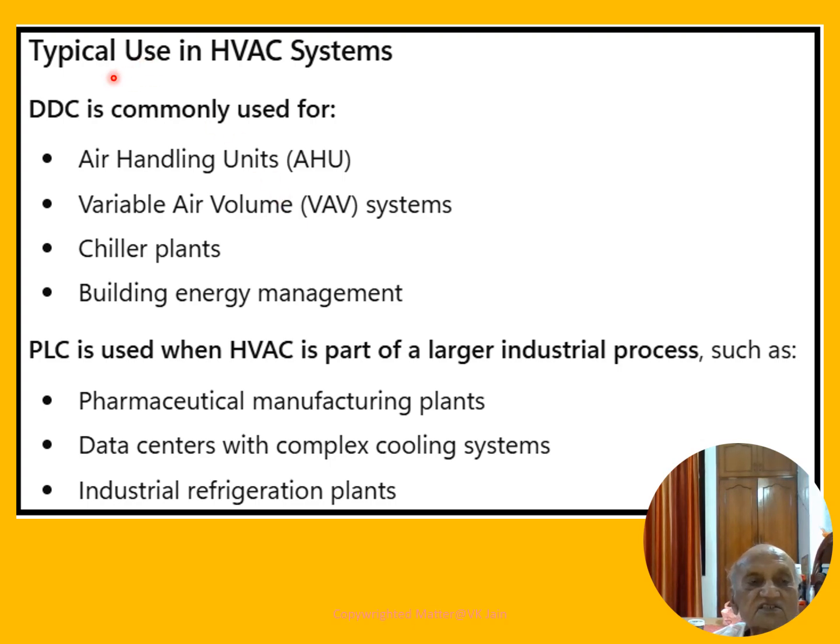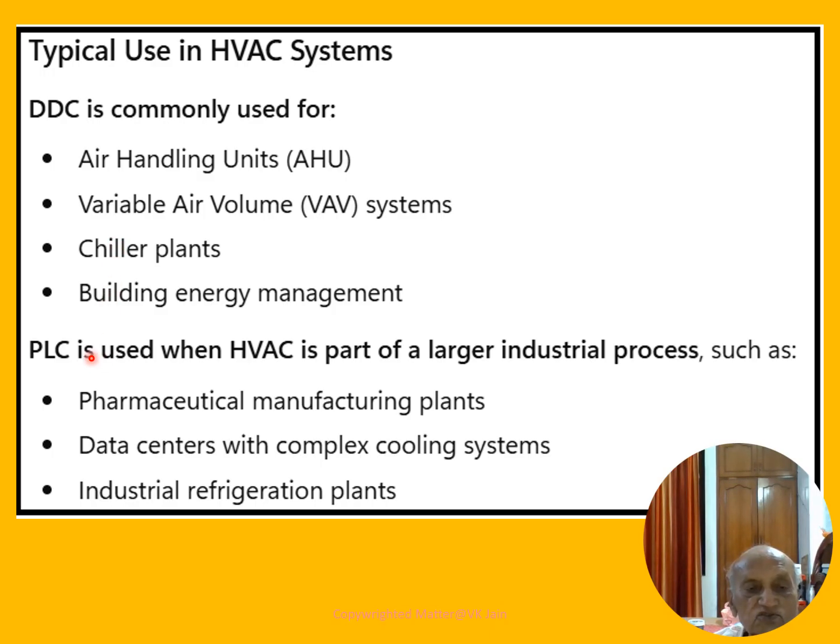Friends, typical use of DDC in HVAC system. It is used for air handling units, variable air volume systems, chiller plants, building energy management.